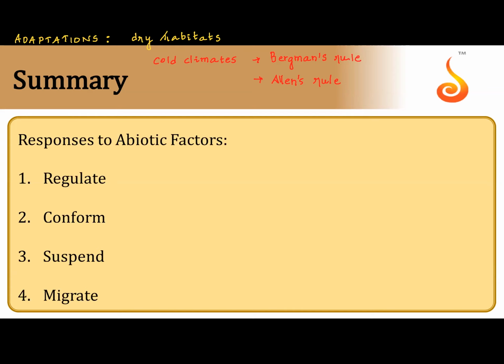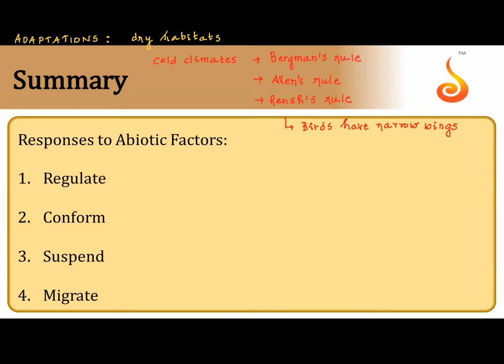Similarly, we have Rensch's rule, R-E-N-S-C-H. Rensch's rule is also about colder climate. Birds will have narrower wings in colder climates than birds in warmer climates.